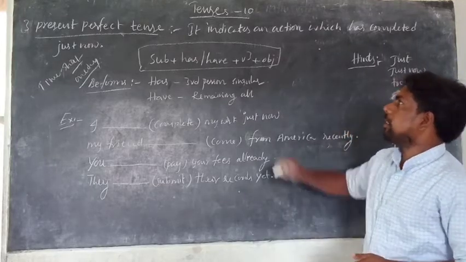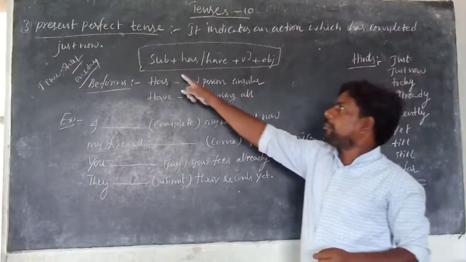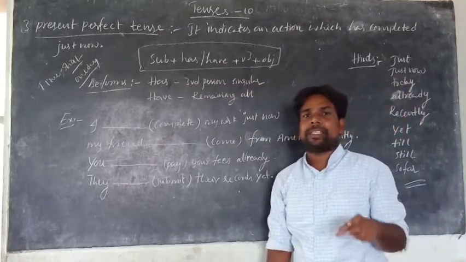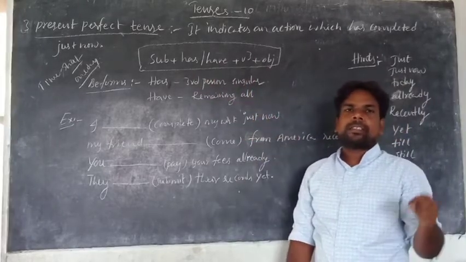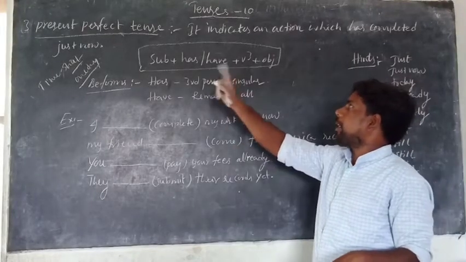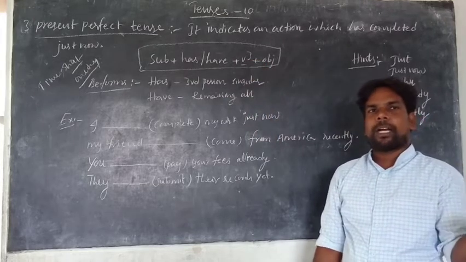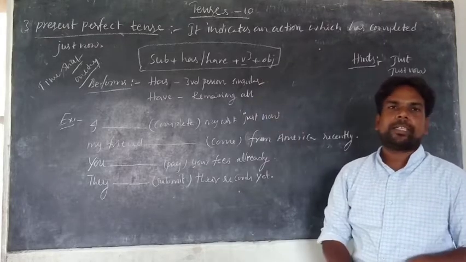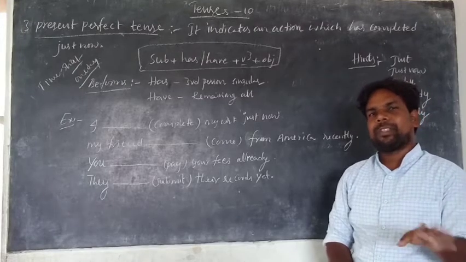Is it clear now? And here the structure of the present perfect is subject plus has or have plus V3 plus object. Subject and object are common, so you can remember: has or have plus V3. When there is perfect in its name, V3 is common. In continuous, the -ing form is common. In perfect, V3 is common. So the present perfect tense structure is has or have plus V3, that's enough.